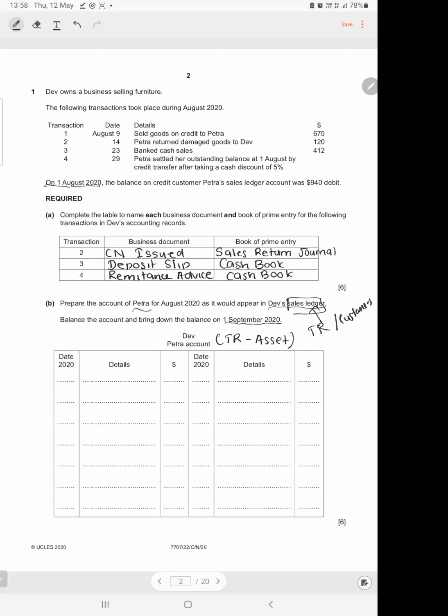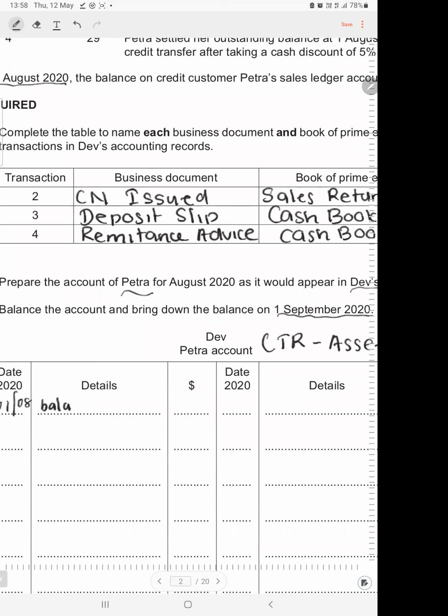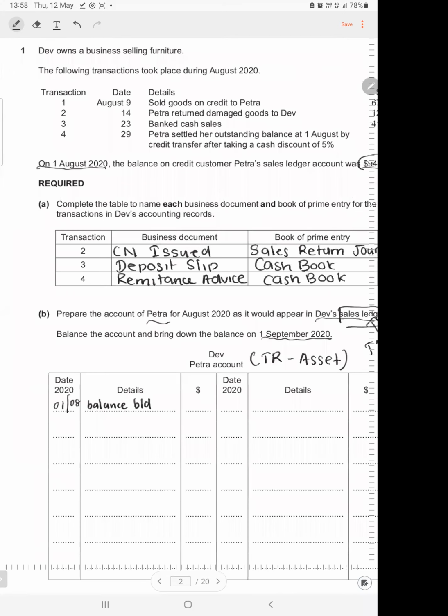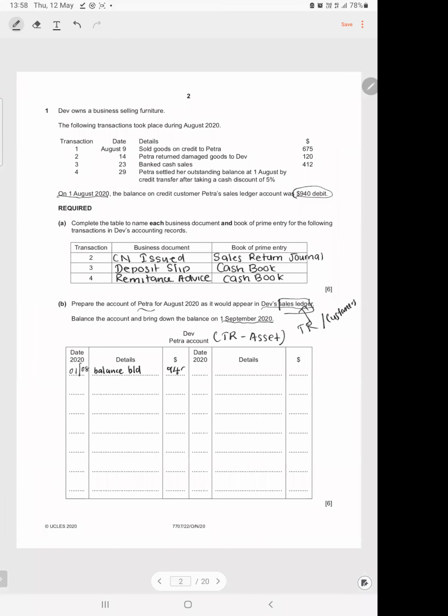So they're asking us to prepare Petra's account for the month of August. And you can see the balance on credit customer Petra's sales ledger account was 940 debit. That makes sense because Petra is an asset and assets have a balance brought down, or an opening balance, on the debit side. So the first thing we need to do is record the opening balance. August is the 8th month. So you put that there and we record this by writing balance brought down, and the amount is 940.